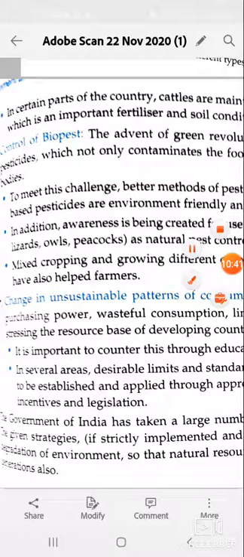Now this is the end of the chapter, and in the next class we'll start the last chapter of your syllabus, that is India's development experience, comparative development experiences of India and its neighbors, especially China and Pakistan. This is the last chapter of your syllabus, and we will start tomorrow.